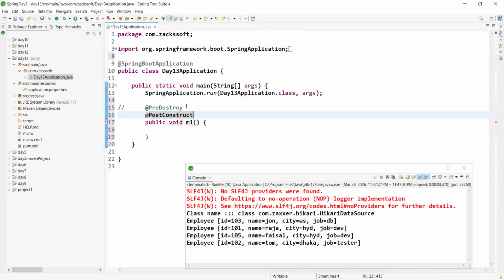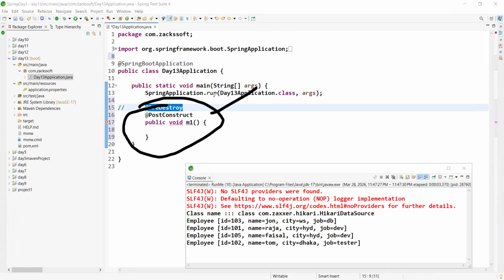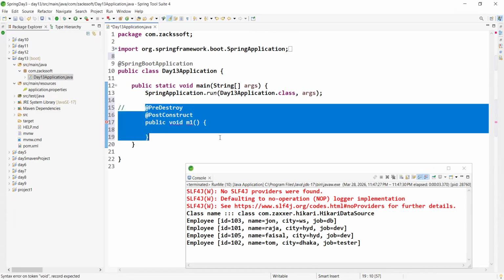On the top of the method, we can use this annotation, right? Yes or no? And this method will be called automatically by the Spring container, right? So actually, simply next day I will explain about life cycle methods.